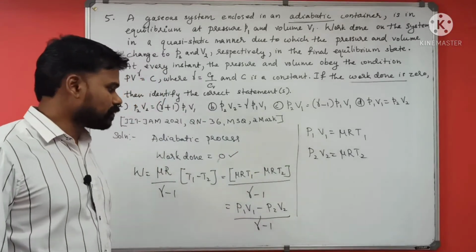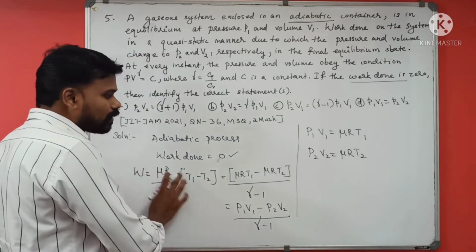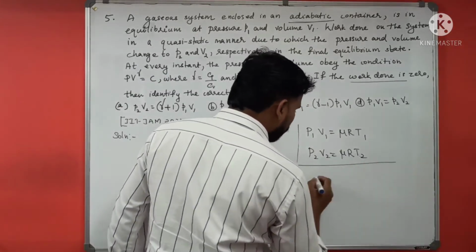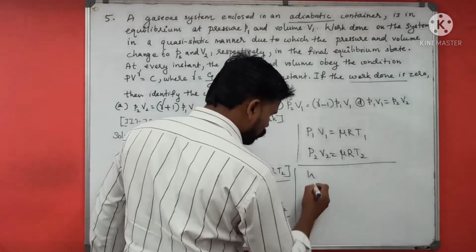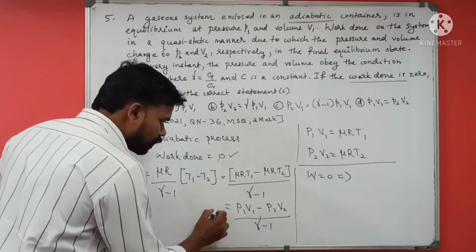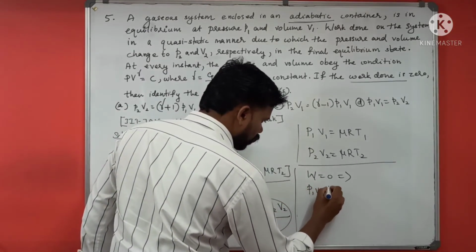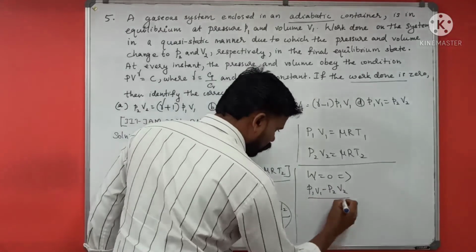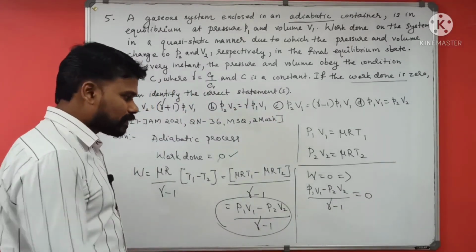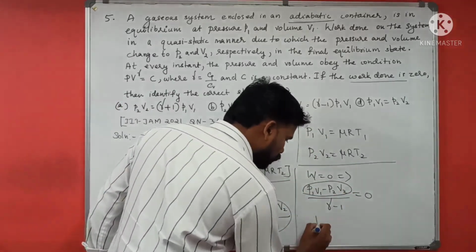In this question it is given that work done equals 0, which implies the numerator equals 0, since the denominator is nonzero.